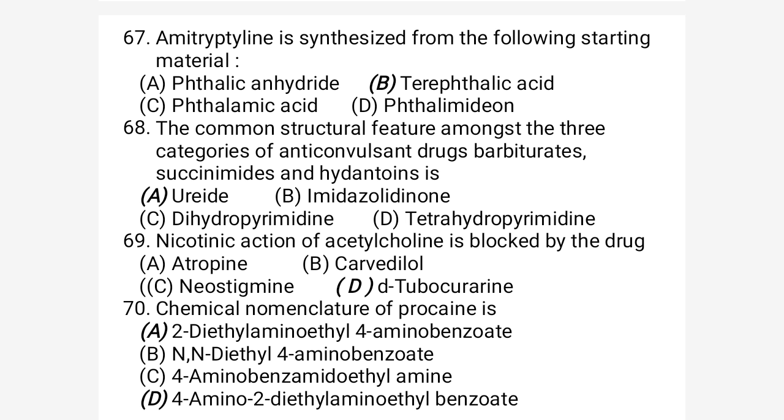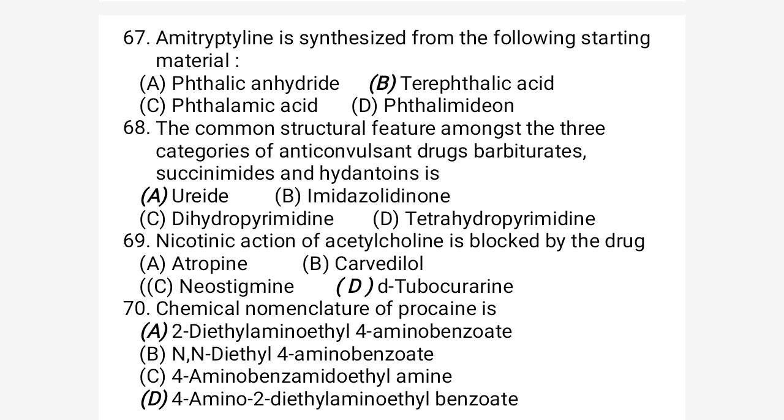shows two types of action. One is the muscarinic action after binding with the muscarinic receptor. Another is the nicotinic action after binding to the nicotinic receptors. And the nicotinic receptors are present at the junction of neuron and muscle. So the nicotinic receptors of acetylcholine can be blocked by skeletal muscle relaxant drugs. I think you understood the meaning, because there is a junction between the skeletal muscles and the cholinergic neurons.